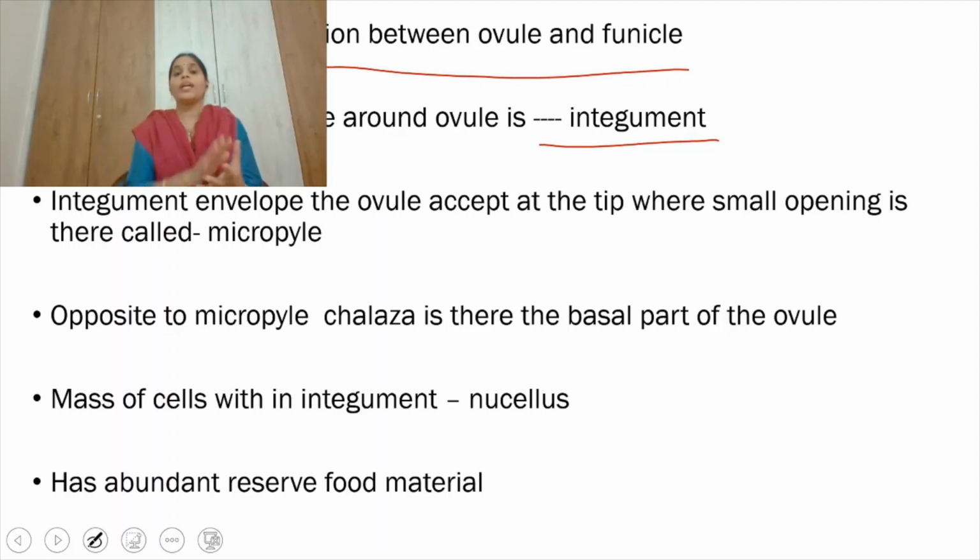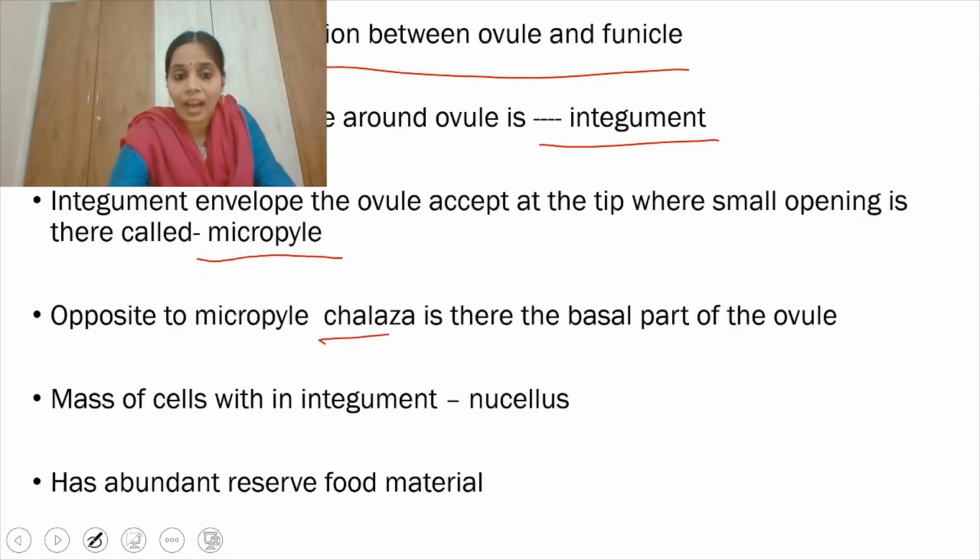The ovule is surrounded by a protective envelope called the integument, right? And throughout the ovule this integument is present, except at the tip of the ovule. At the tip where the integument is absent, a small opening is present, which we call the micropyle. And the opposite end of the micropyle, we call the chalaza, right?